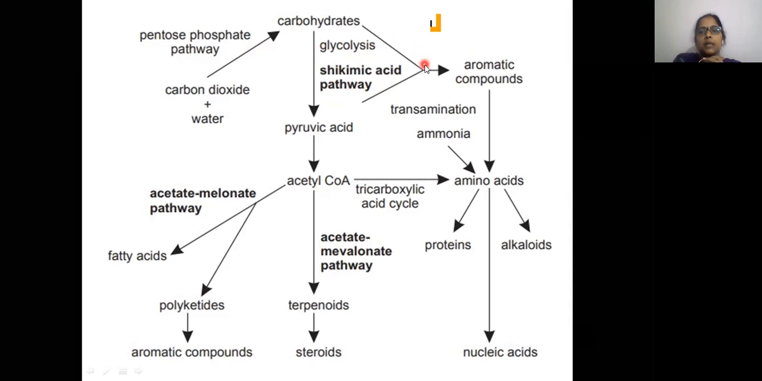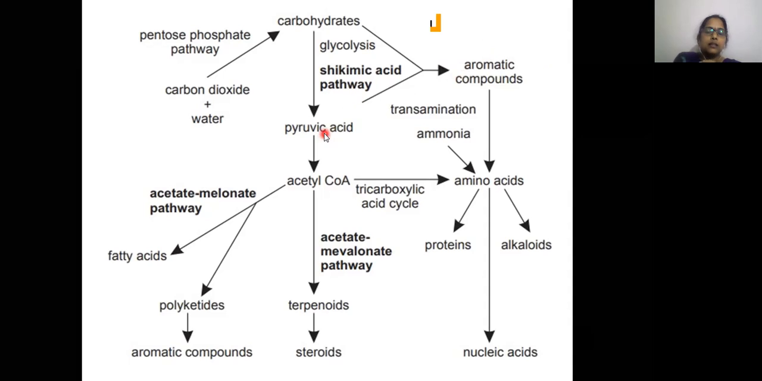They form the shikimic acid, which ultimately gives aromatic amino acids. It undergoes transamination and forms aromatic amino acids, from which we get different types of alkaloids, right? Aromatic amino acid examples are phenylalanine, tyrosine and tryptophan. So from these three amino acids we get different types of alkaloids.